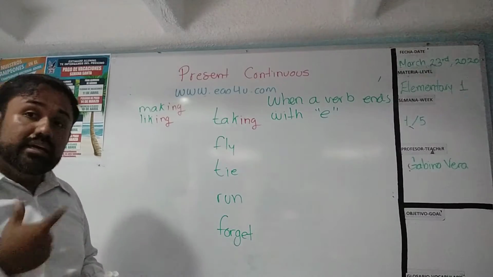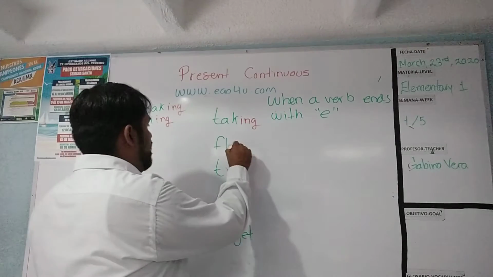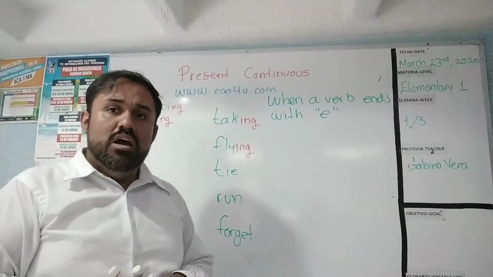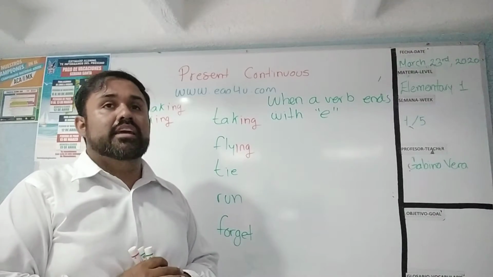Now, in the case of the verb fly, it is very, very simple. It's only ing. But you can say, teacher, that is very easy.